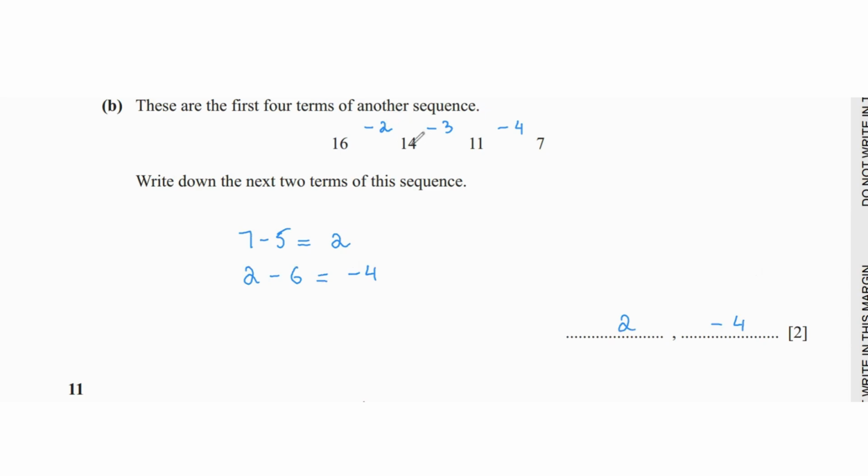Once again, we're subtracting consecutive integers from each term. 16 minus 2 is 14. 14 minus 3 is 11. 11 minus 4 is 7. So 7 minus 5 is going to be 2. And 2 minus 6 is going to be -4. In these questions, you just have to recognize the pattern and then solve it accordingly.